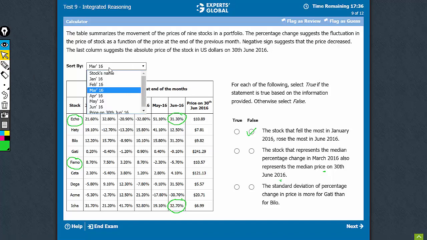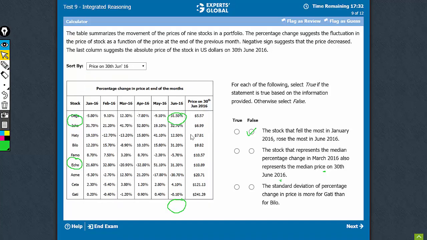So let's now sort it by the price on 30th June and see whether we are still getting F. We got F the last time for March 2016. For 30th June 2016, the fifth value is again F. Yes, it is F once again, and therefore this statement is true. Come to the last one.